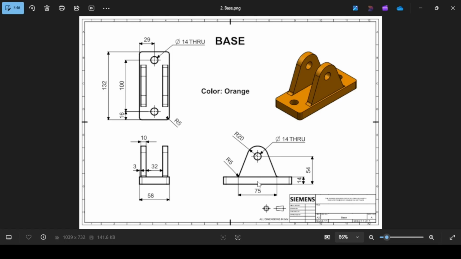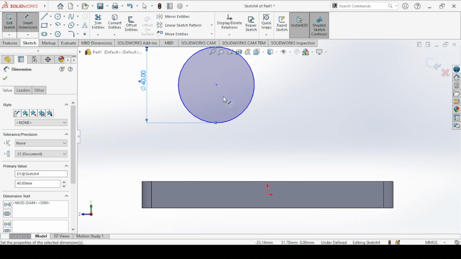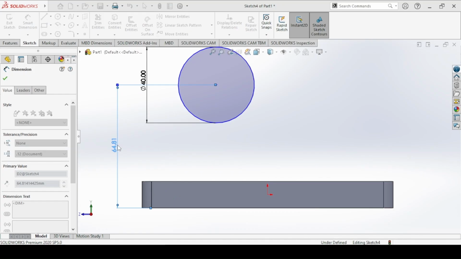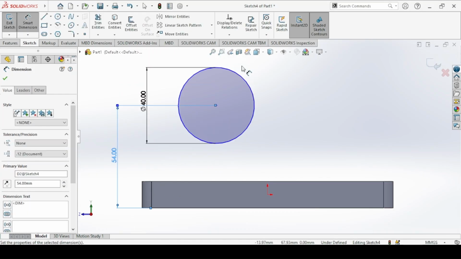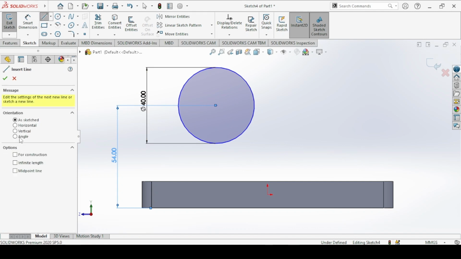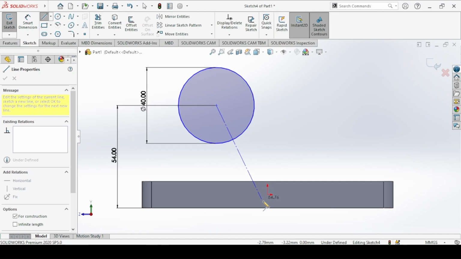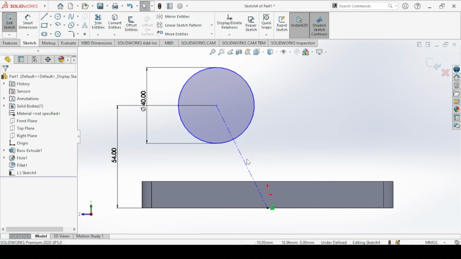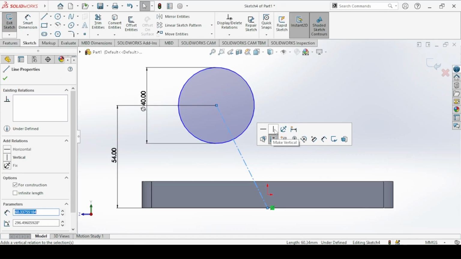The distance between the end here and the center of the hole is 54 millimeters. And then you make sure that this center is in the middle of the block. So we connect a line, which will be a construction line, from this center to this end point here. You make sure that the line is a vertical line. So click on the line, make vertical.